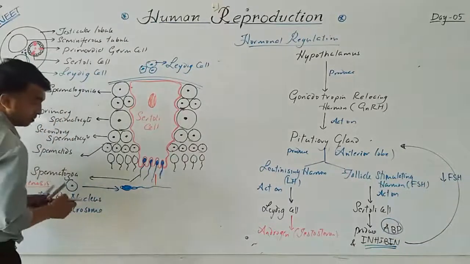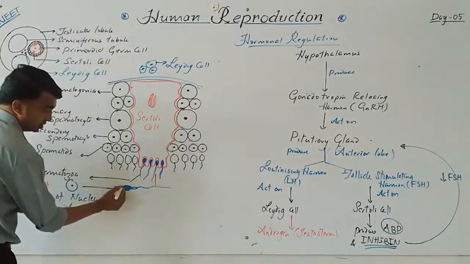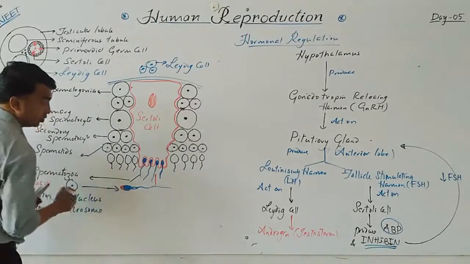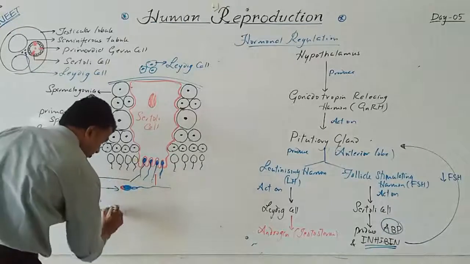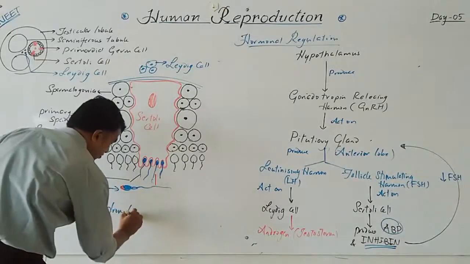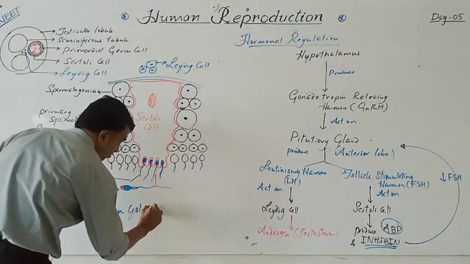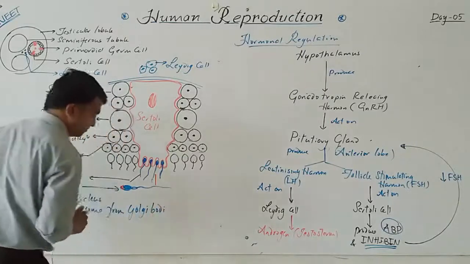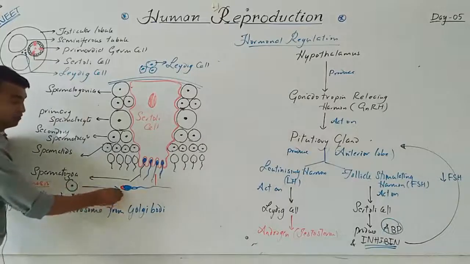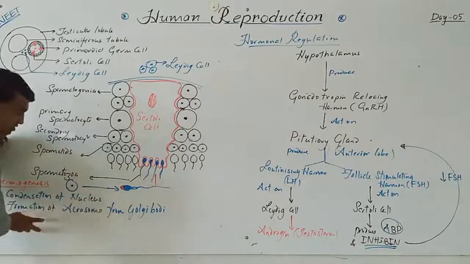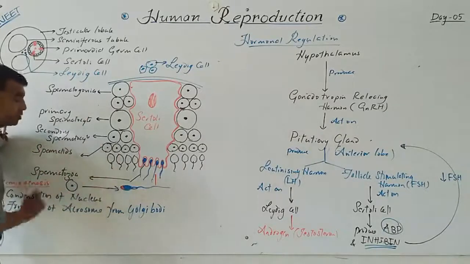At the tip of the spermatozoa there is a special structure called the acrosome. The acrosome is formed from the Golgi body. This acrosome contains the hydrolytic enzyme which is required for fertilization.